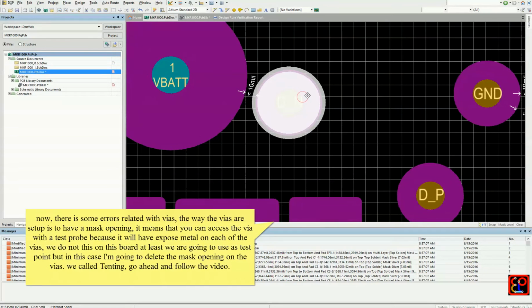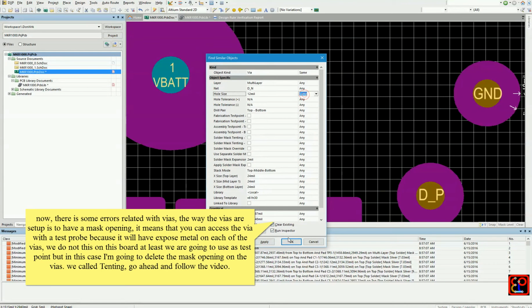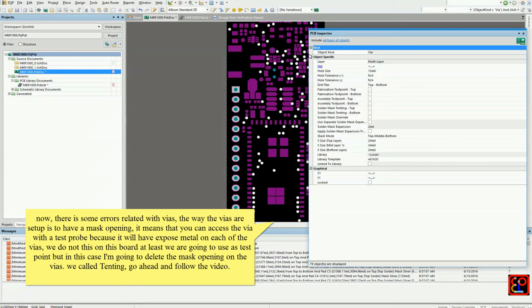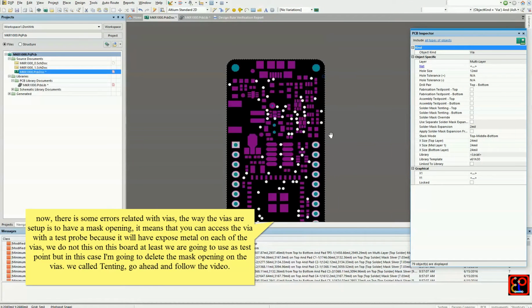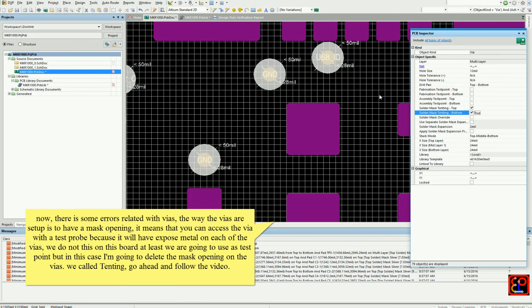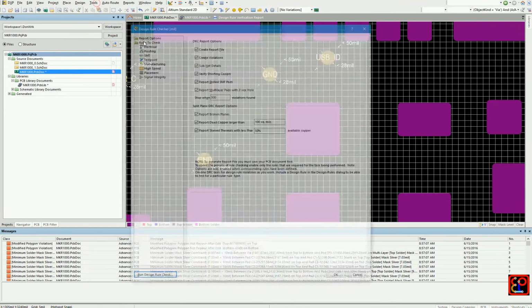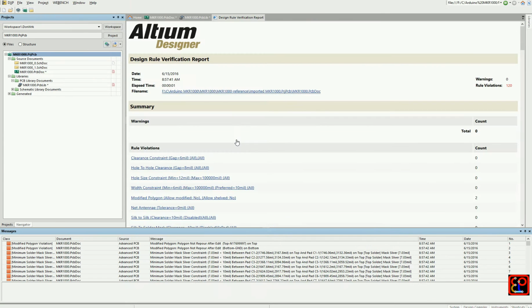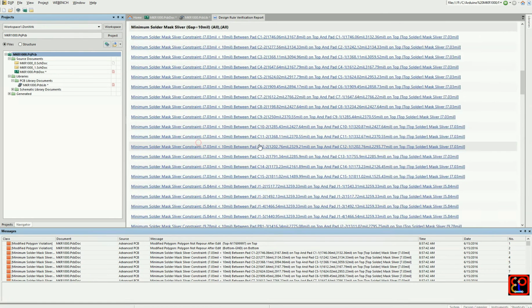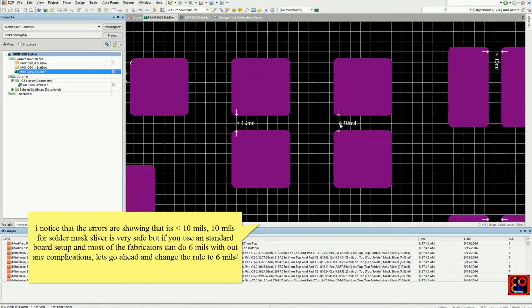Now, here is an important review. You can see that most of the vias have exposed copper. In this case, we don't need to have the copper exposed for the vias. We are not using them as a test point or for checking the board. In this case, we are going to disable the mask and we are going to tent the vias. Doing that, we have reduced the number of errors on the mask sliver.